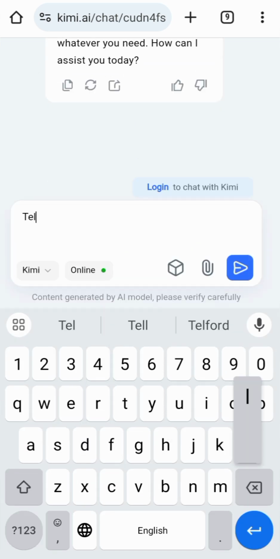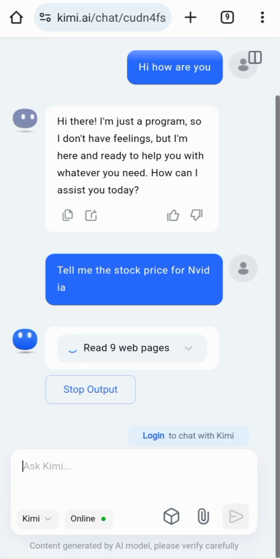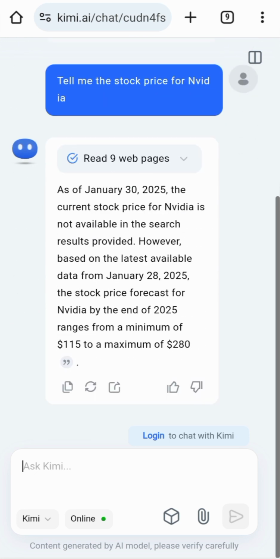So, tell me the stock price for NVIDIA. Now, let's see. Now it's reading 9 web pages, you can see here. So that is as of January 30th, 2025.